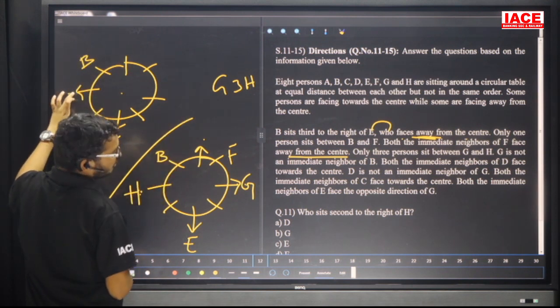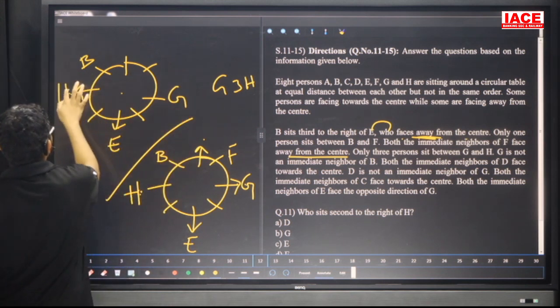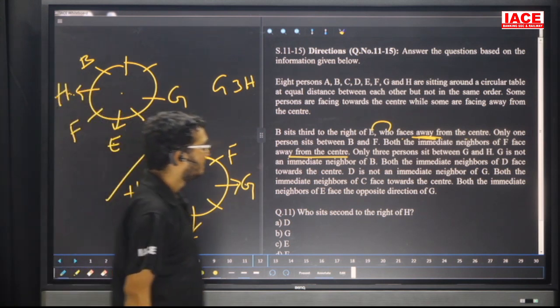But G is not a neighbor of B. This one is G, and this one is H. Here also H. Leave it.